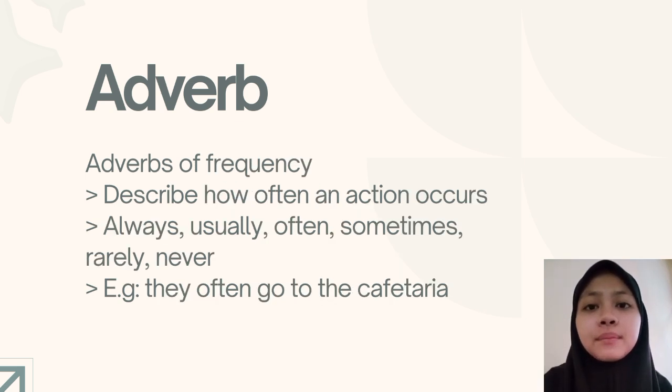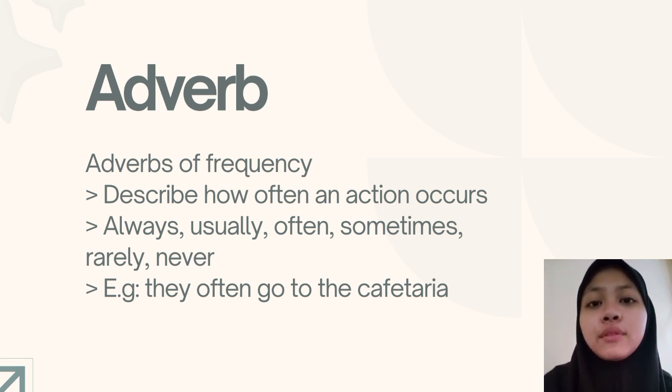So the second type is adverbs of frequency. So the use of this adverb is to describe how often an action occurs. For instance, always, usually, often, sometimes, rarely, never, etc. And if you use it in a sentence, it will be, for example, they often go to the cafeteria. So often here means how often an action occurs.